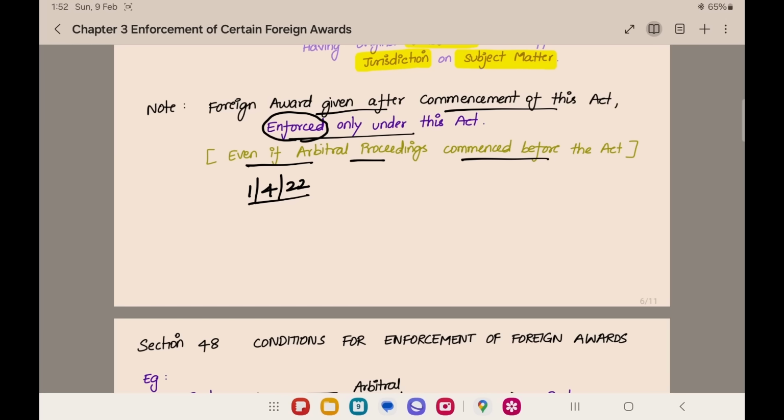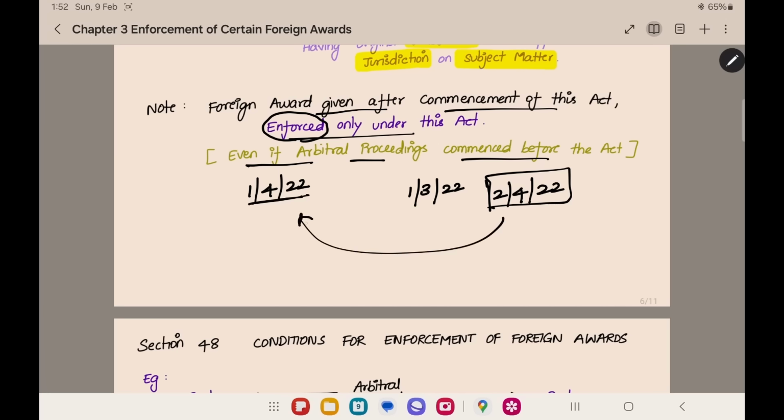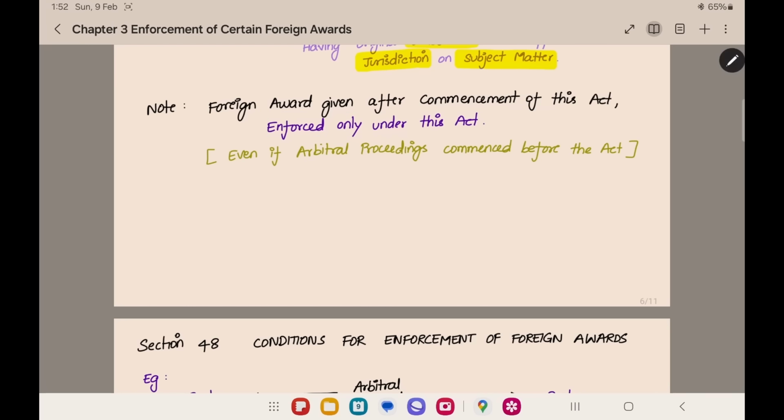For example, say the arbitral proceedings commenced on 1st March 22, before the commencement of the act, but the foreign award came out only on 2nd April 22. You should consider the date of the award, 2nd April 22. It is given after the date of the commencement of the act. Then this award should be enforced only under this act. You cannot say that I will enforce the award under the previous law because the arbitration proceedings started before the act. Any award given after the commencement of the act should be enforced only under this act. This is an important point.